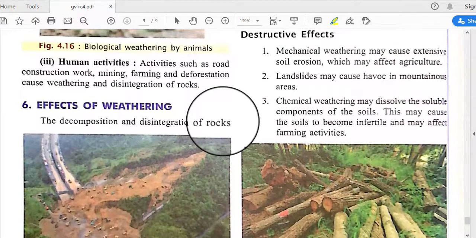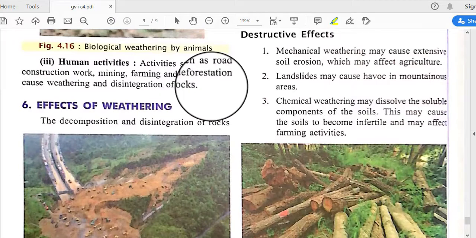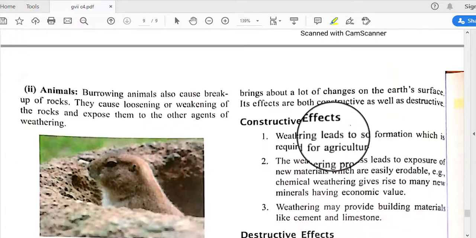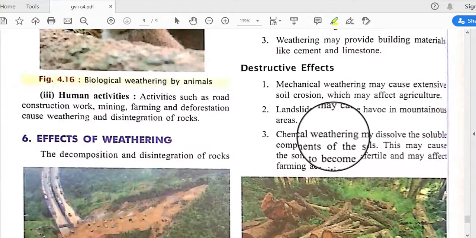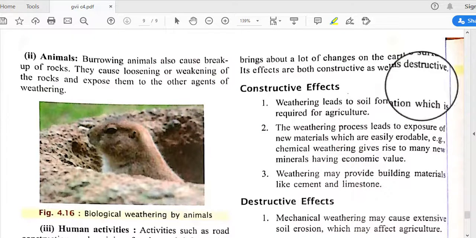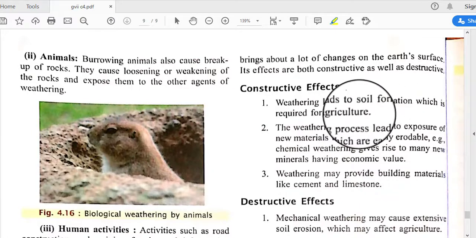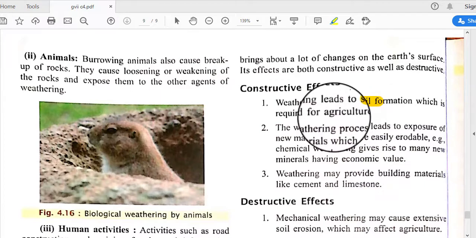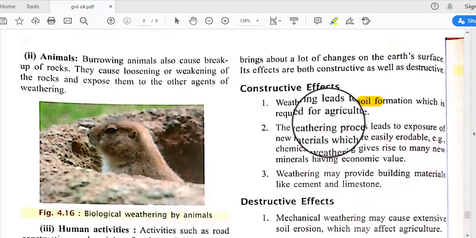Now, what are the effects of weathering? The decomposition and disintegration of rocks brings about a lot of changes on the earth's surface, and its effects are both constructive as well as destructive. So weathering brings us some positive changes and some negative changes. Constructive effects are that weathering leads to soil formation, which is required for agriculture. Soil is formed due to weathering, and in this way agricultural activity is also done properly.